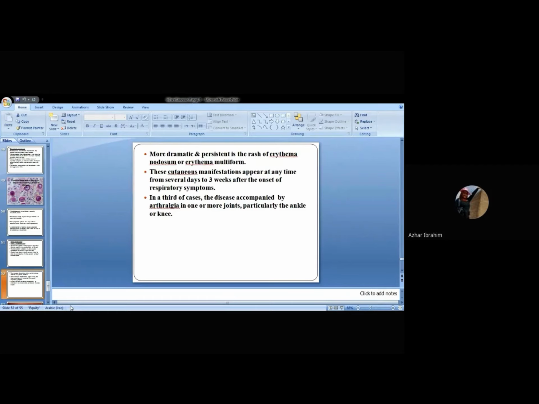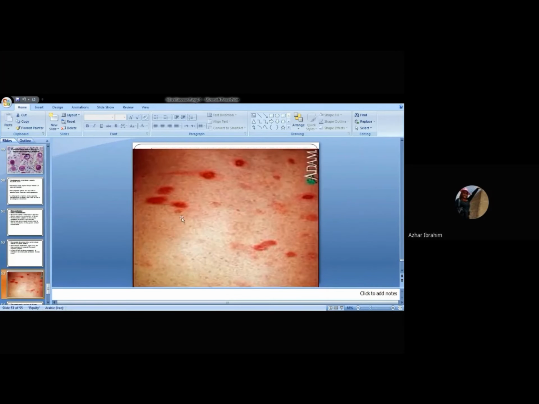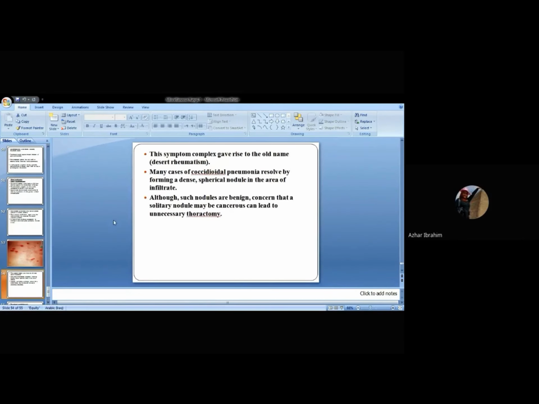In addition to these symptoms, sometimes without erythema, sometimes pulmonary symptoms with the others, a third of cases may develop arthralgia, which involves one or more joints, particularly the ankles or knees. This is erythema nodosum, a type of lesion accompanying pulmonary symptoms.